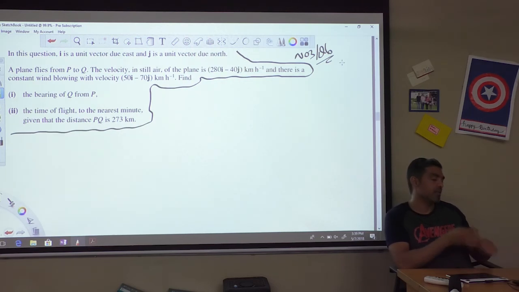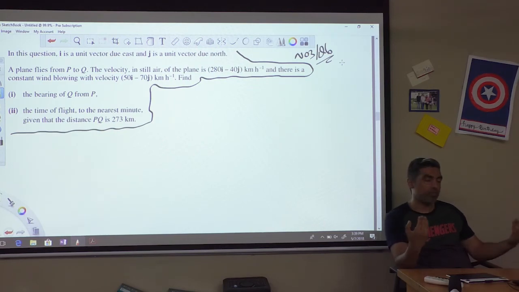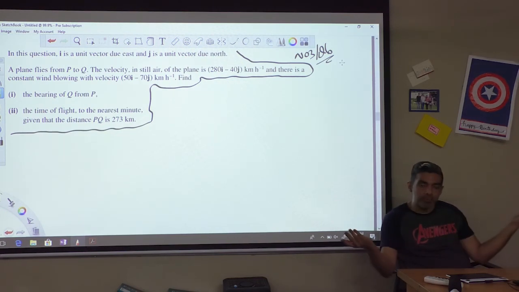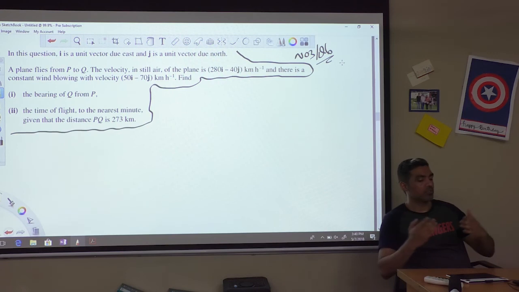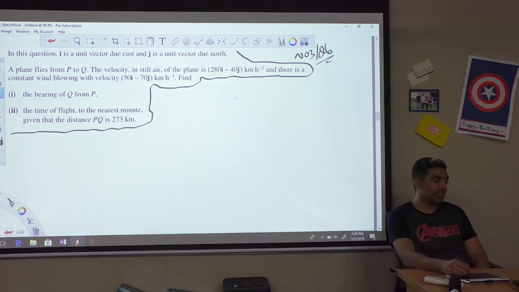If you read the question, you will realize that there is a plane which wants to fly from P to Q, and the velocity in still air of the plane is 280 I minus 50 J kilometers an hour. Now first of all I just want to make one thing clear. When we speak about velocity in still air, it's actually the ideal velocity of the plane. If there was no wind blowing, no air current, this is the velocity that the plane would have, and this is the direction that the plane would end up traveling.